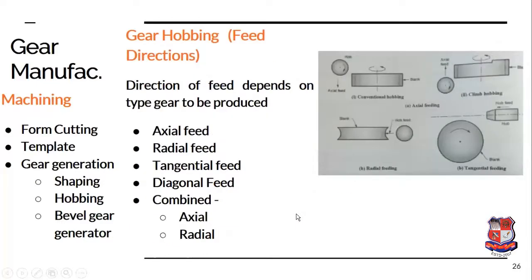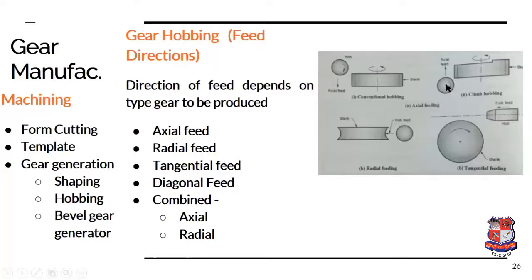These are the certain feeds which are used during the hobbing operation. The first one is the axial feed. What do we mean by axial feed? The cutter is moving parallel to the axis of the blank, either in the upward direction or the downward direction. Now this axial feed can be classified into two parts. The first one is climb hobbing and the second one is conventional hobbing. Let us say instead of the cutter here there is a wheel.